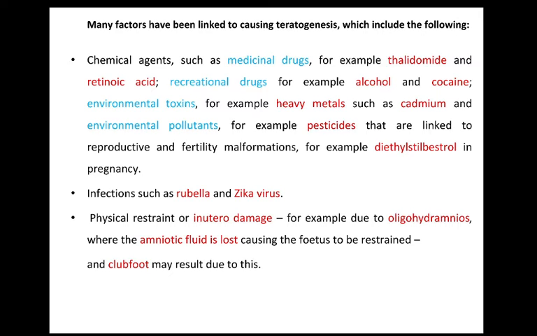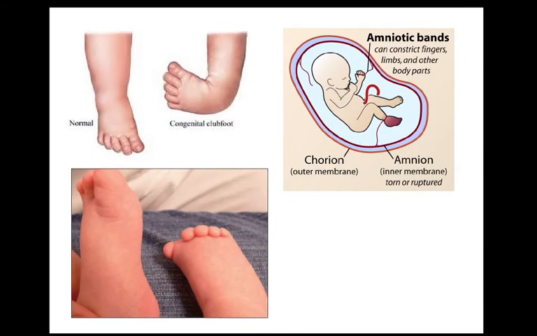Physical effects, restraints or in utero damage, for example due to oligohydramnios, where the amniotic fluid is lost, causing the fetus to be restrained, and clubfoot may result due to this. So in the picture we can see that clubfoot may occur as a result of the effect of teratogens. This is the foot of a normal baby and this is the foot in clubfoot.